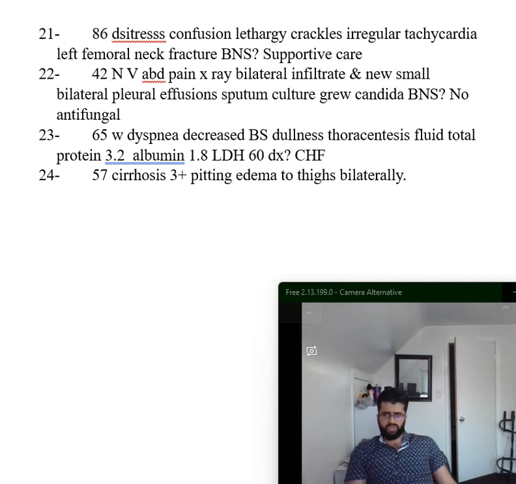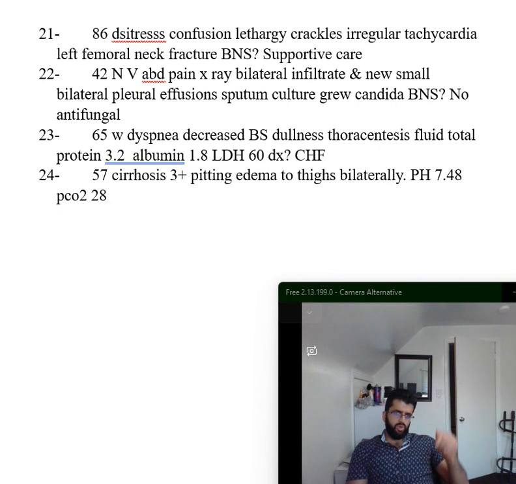And PaO2, they bring you the PaO2 of 96, PCO2 of 28, pH of 7.48. So what does that indicate? pH 7.48, PCO2 is 28, so low, so this is respiratory alkalosis. So what causes respiratory alkalosis in a patient with cirrhosis? That's what they're asking you. Okay, why? So what would be your answer in this case?